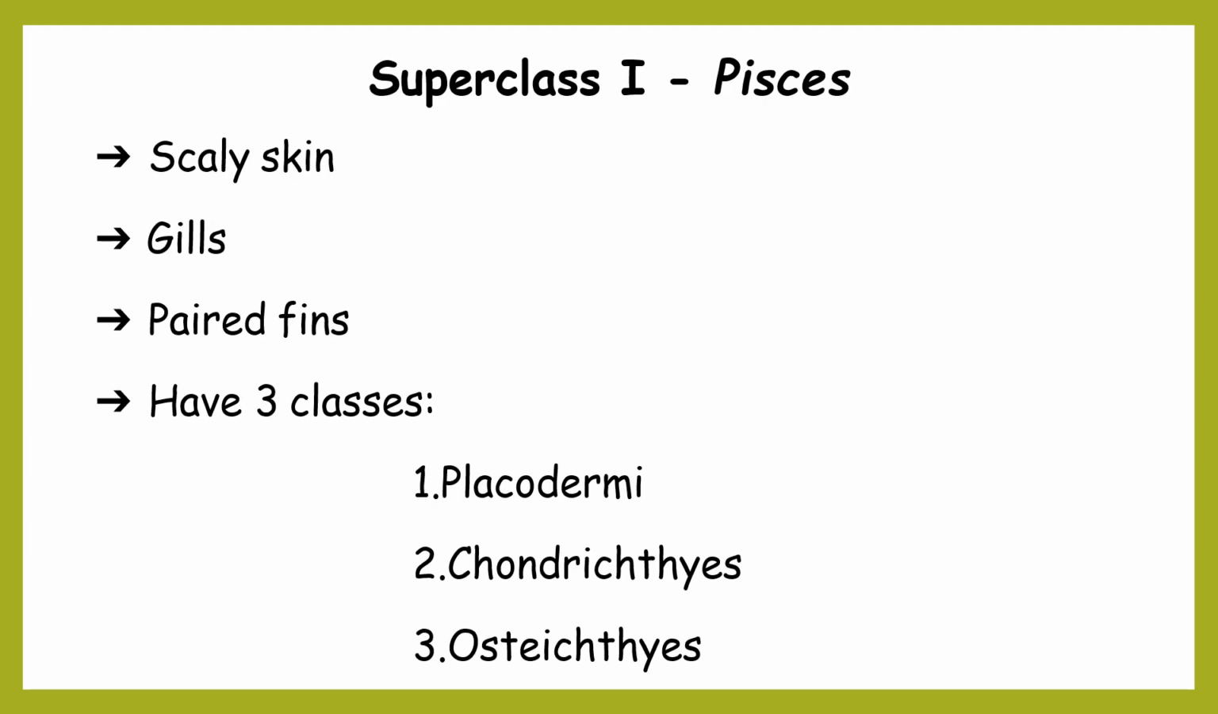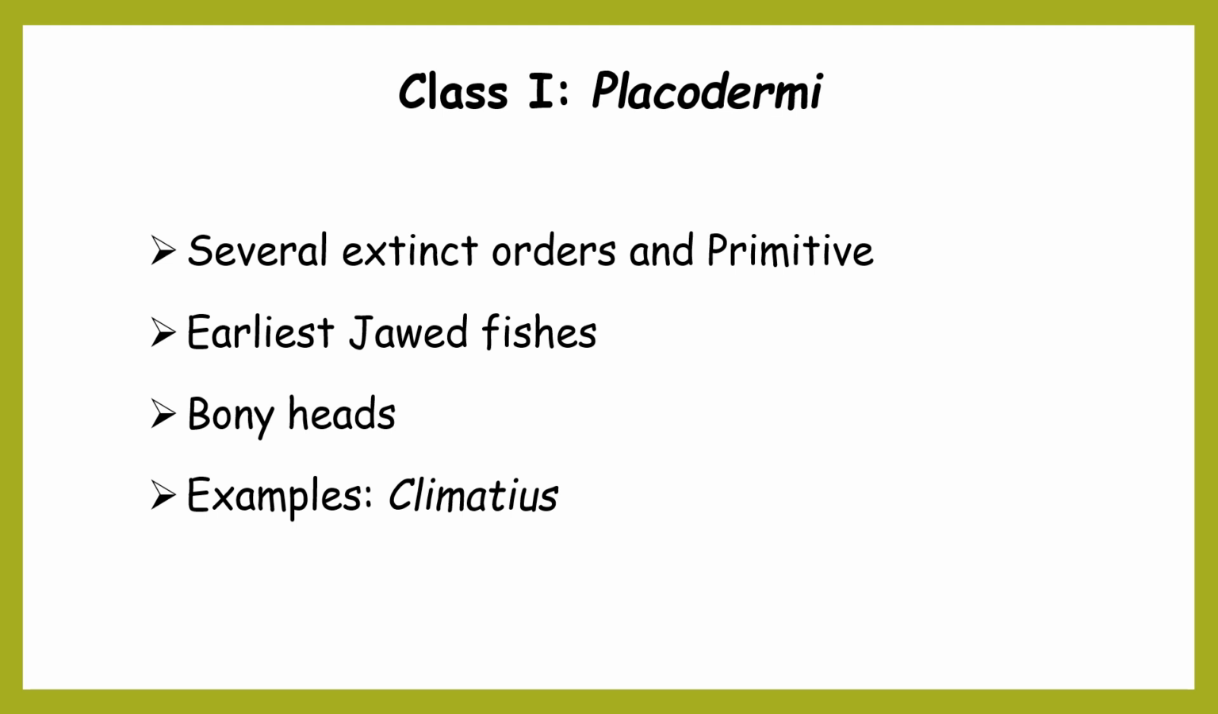Superclass 1, Pisces. The characteristics include scaly skin, gills are present, and paired fins are there. This superclass Pisces is further divided into three classes: Placodermi, Chondrichthyes and Osteichthyes. Placodermi: several extinct orders are present in this class, and they are very primitive types of fishes. These are the earliest formed jawed fishes. They have bony heads. The example for this class is Climatius.